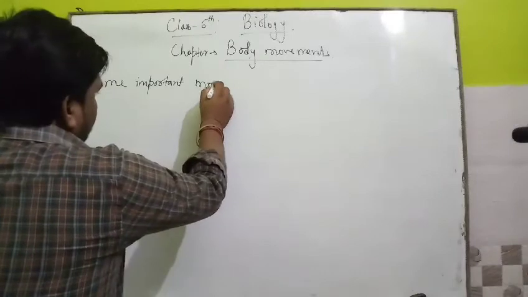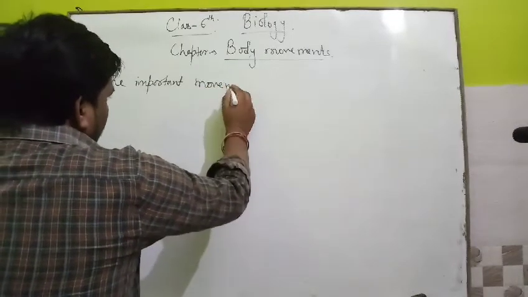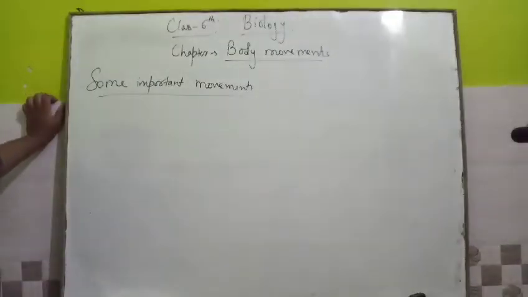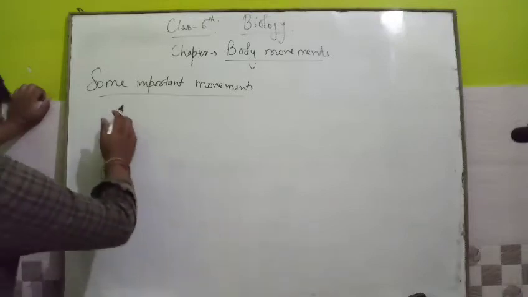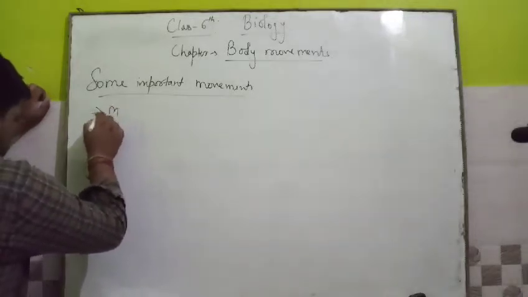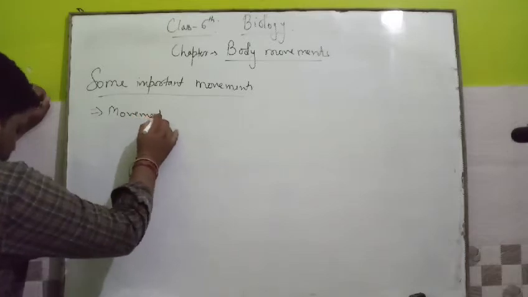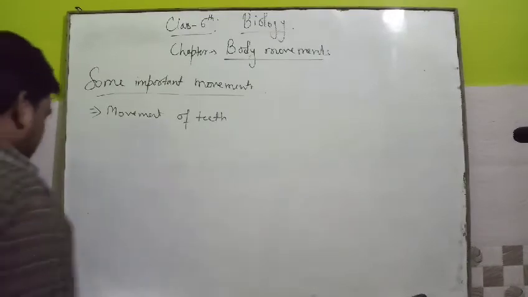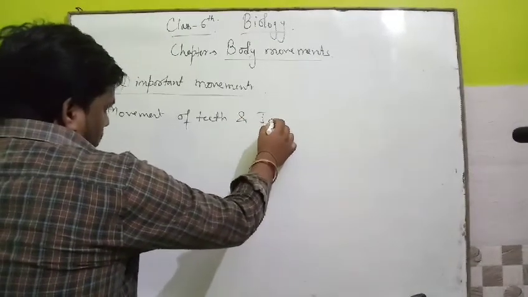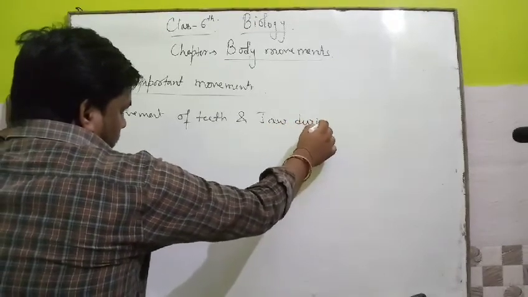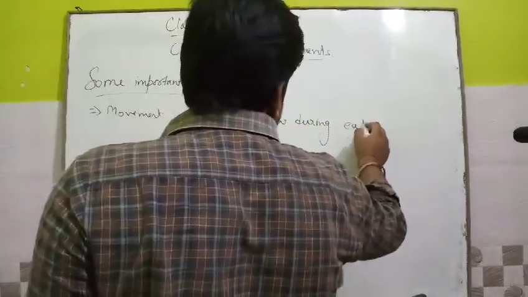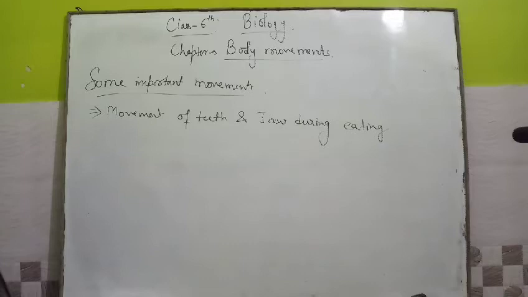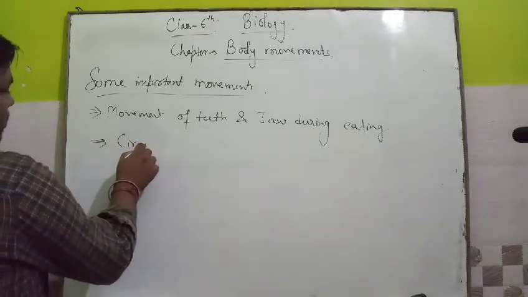Some important movements of body parts. In our body, first is movement of teeth and jaw during eating. Okay. Second movement is circulation of blood in the body.